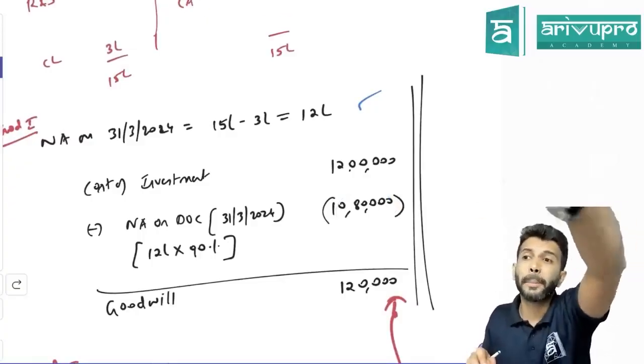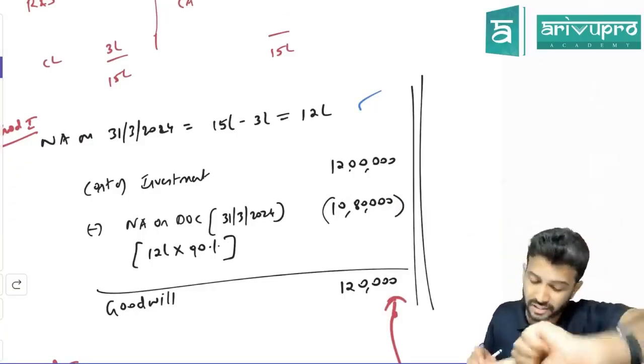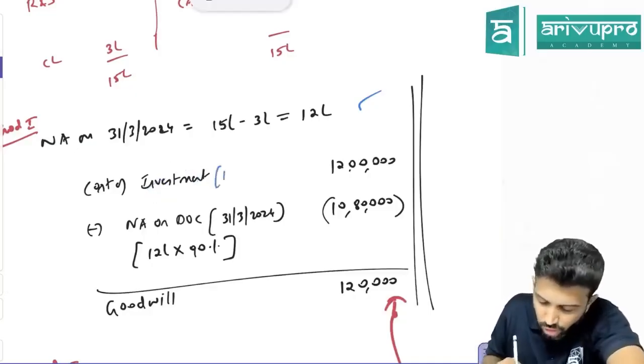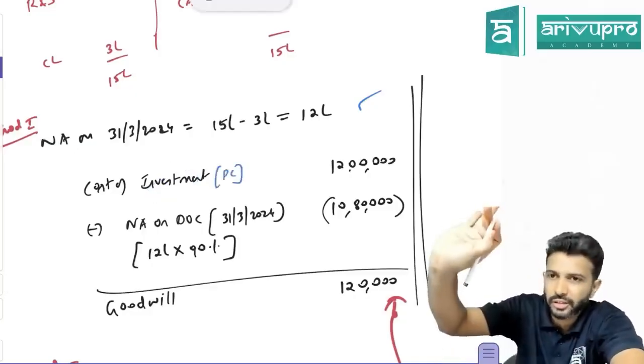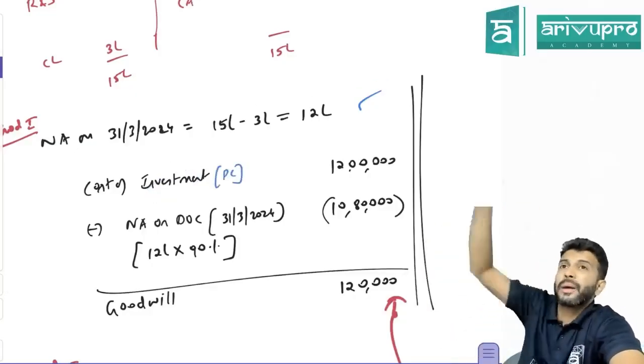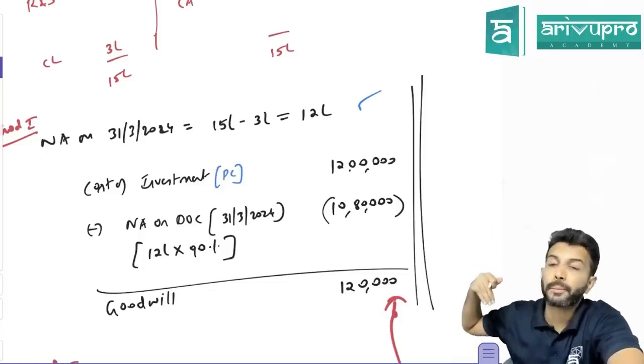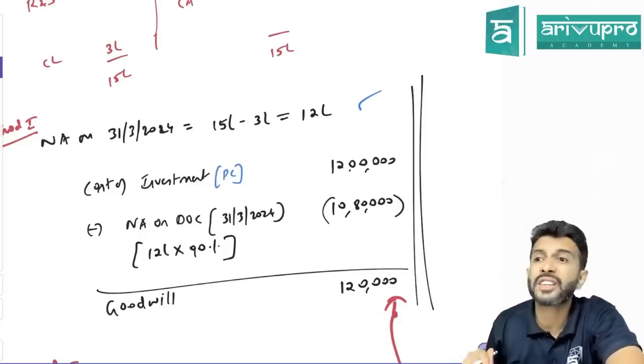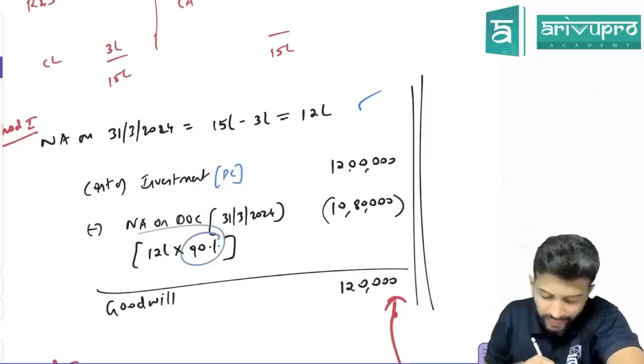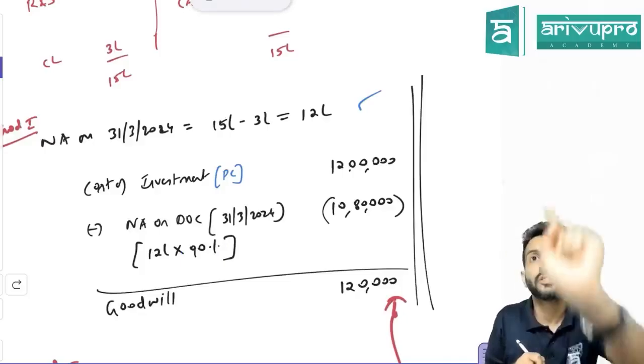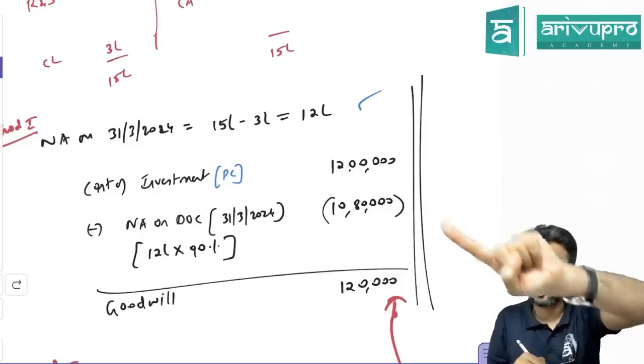Tell me again. PC used to compare with net assets. This PC only here we are calling cost of investment. Correct, no sir? There, PC used to compare with net assets fully. Here are we comparing it fully or 90%? 90%. Why, sir? Sir, in all amalgamation problems, we acquire.